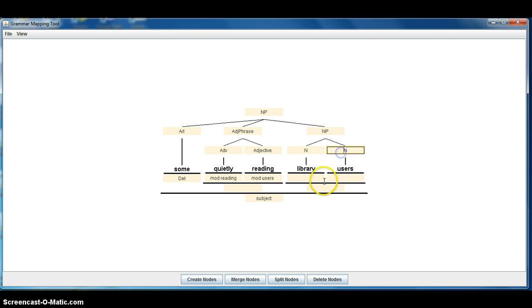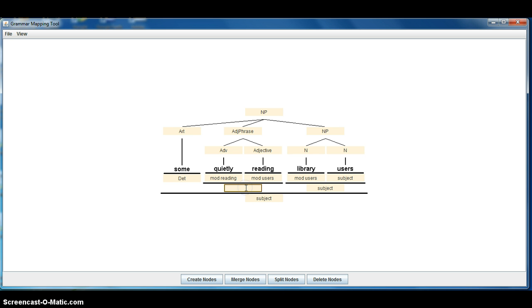So library modifies users because nouns can modify nouns, and users is the subject of the sentence. And so library users is also the subject of the sentence because it takes its form from the head, and users is the head of the phrase library users, and so the function of library users is subject as well.